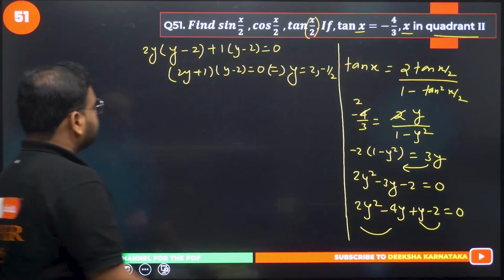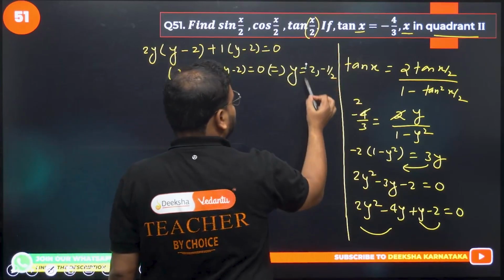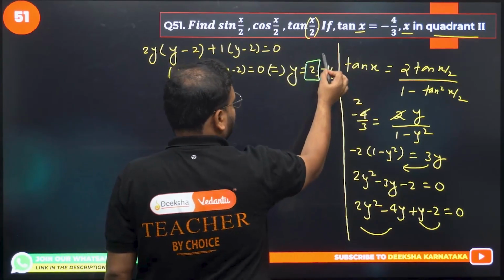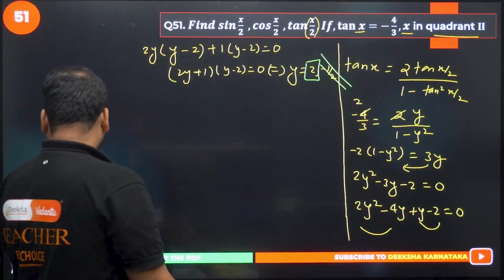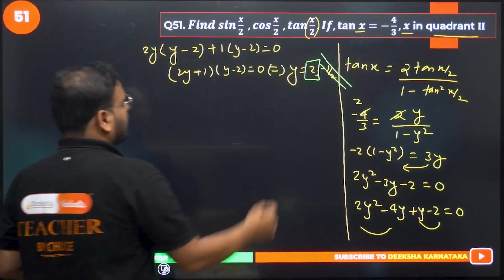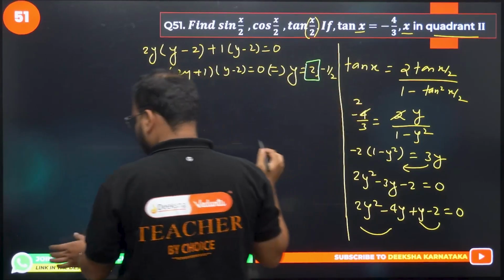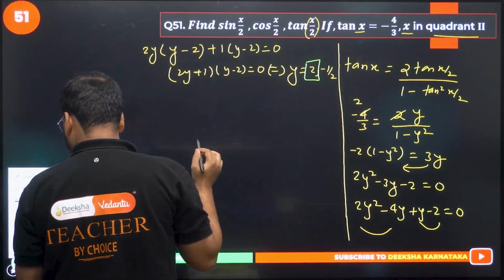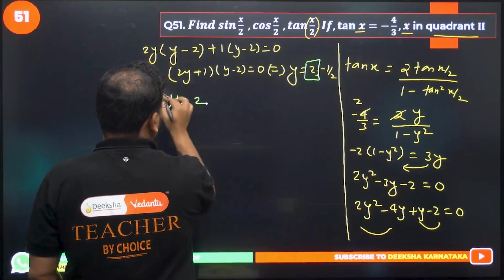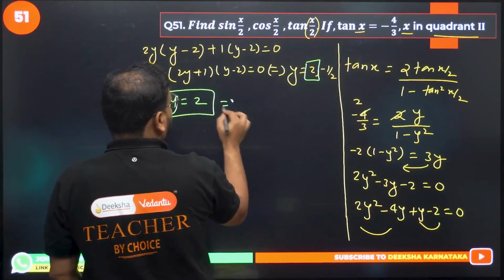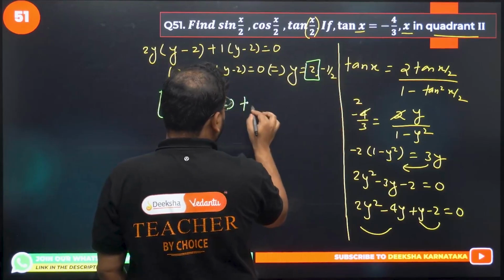Okay. Now, we have to get this as the answer. This has to be ignored. I hope this is visible, right? Not visible anymore. Okay, I'm going to erase the markings. So I have to take this as a value, tan as plus 2. Basically I am accepting this value, y equal to 2. What is y value? Y is nothing but tan x by 2.